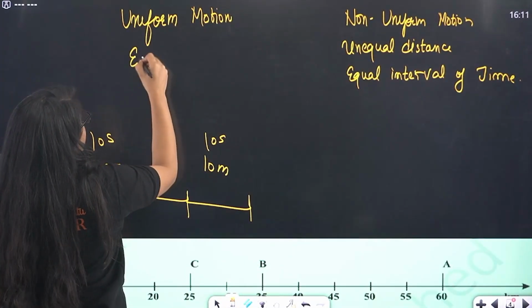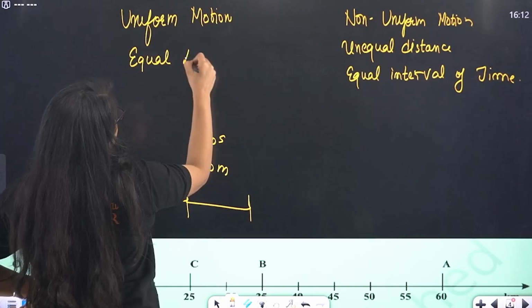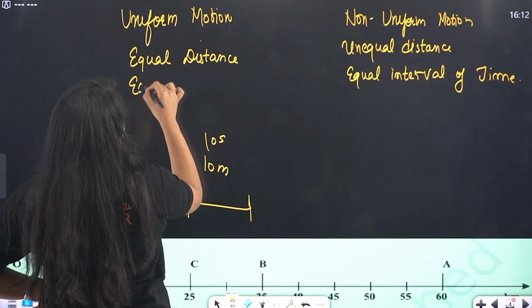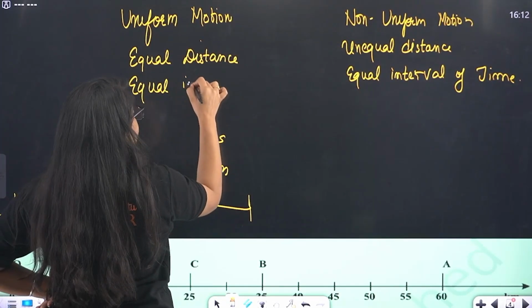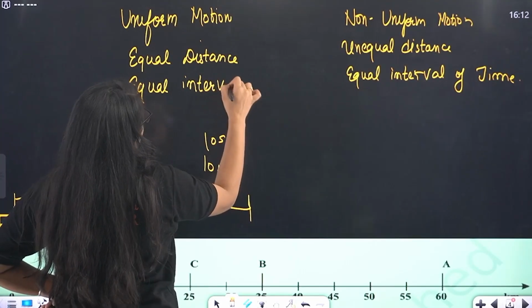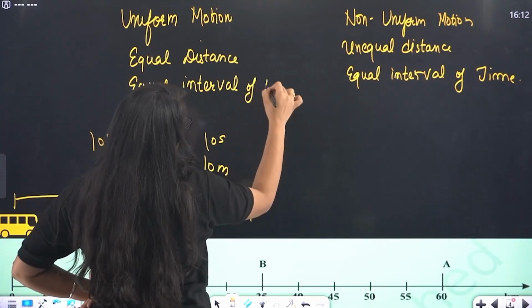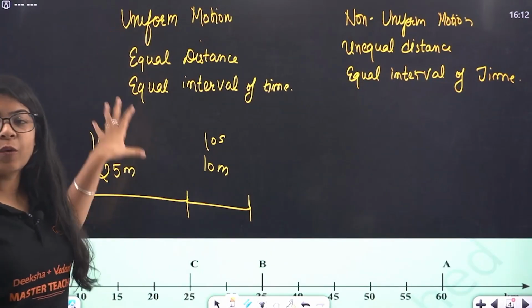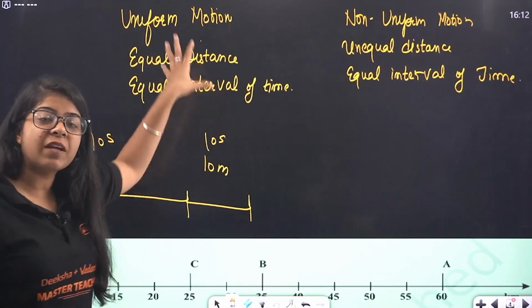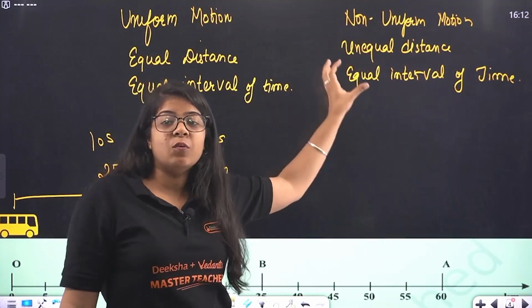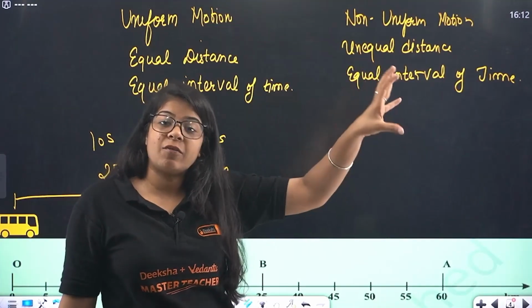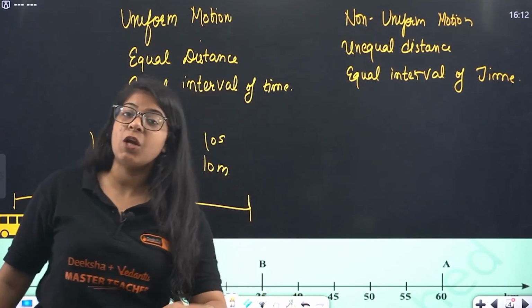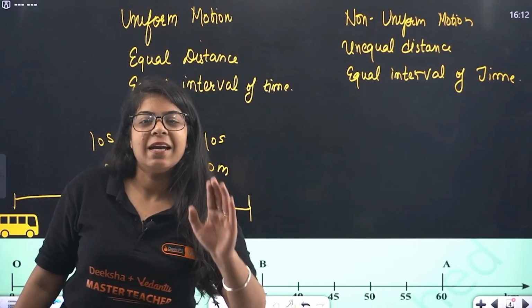It is equal distance in equal amount of time. Equal interval, we call it interval, not amount. Okay? Equal interval of time. That is clear. So, uniform motion is equal distance in equal interval of time. Non-uniform motion is unequal distance in equal interval of time. Then we will study about uniformly accelerated motion. What is that? Wait for some time.